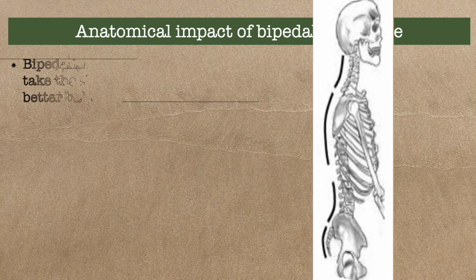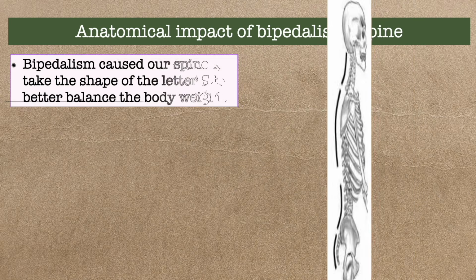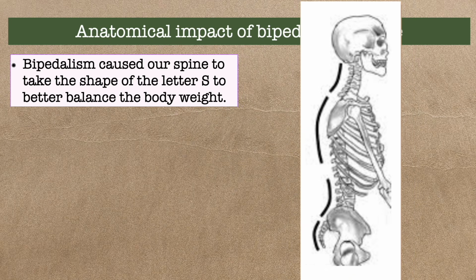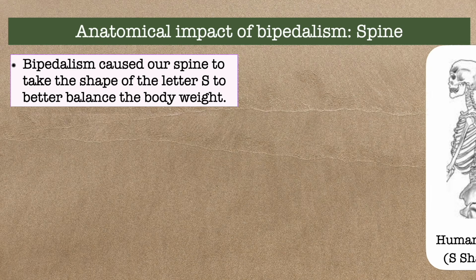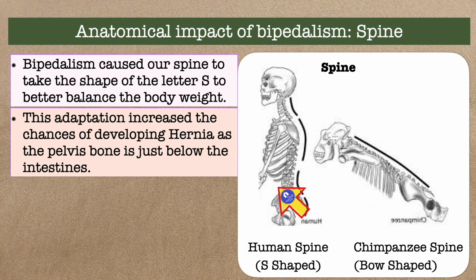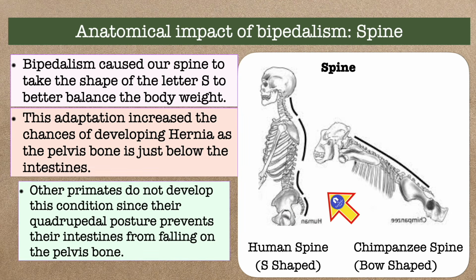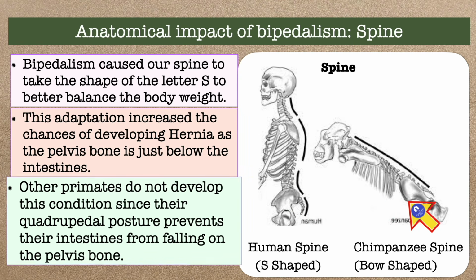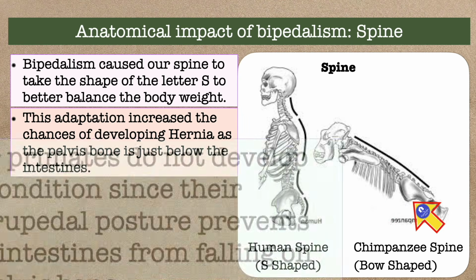Bipedalism caused our spine to take the shape of the letter S to better balance the body weight. This adaptation increased the chances of developing hernia as our pelvis bone is just below the intestines. Other primates do not develop this condition since their quadrupedal posture prevents their intestines from falling on the pelvic bone.